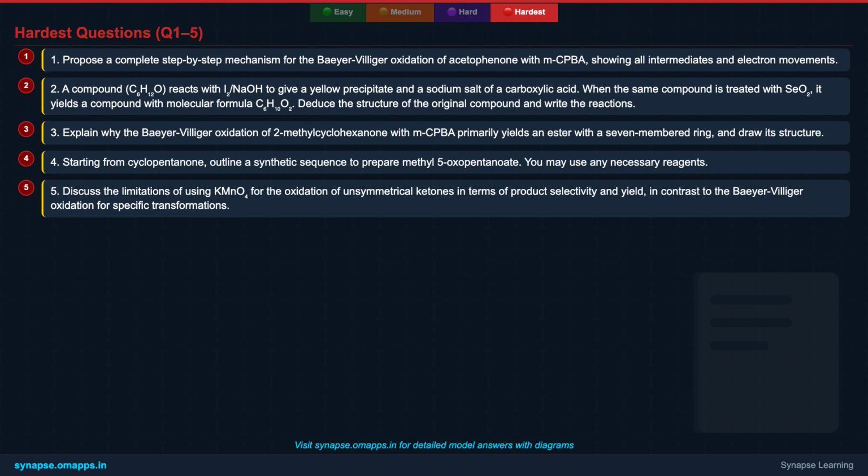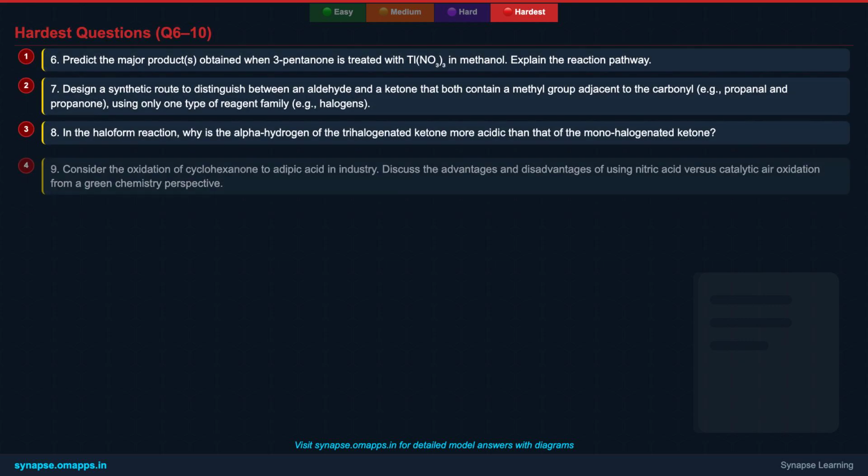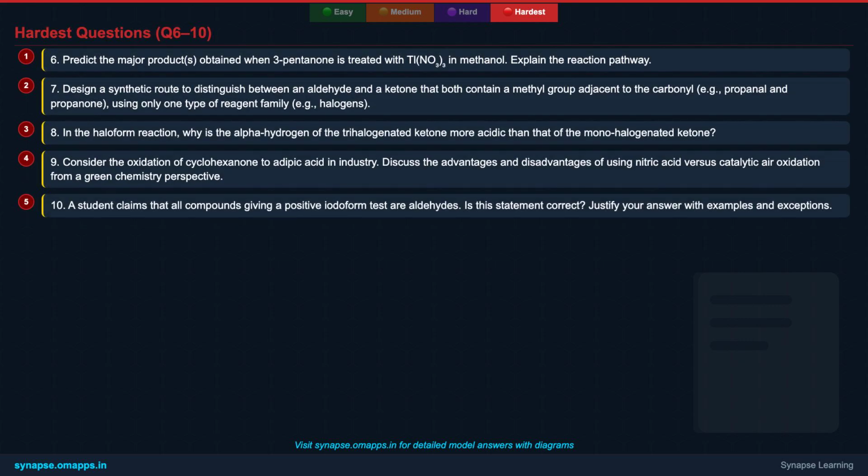Good luck! And now, for the final set of challenges. Here are questions 6 through 10. These continue to push your boundaries, covering less common reagents, stereochemical implications, industrial relevance, and conceptual clarity. This is where you truly solidify your JEE Advanced preparation. Keep pushing yourselves, and remember, every solved problem builds confidence.